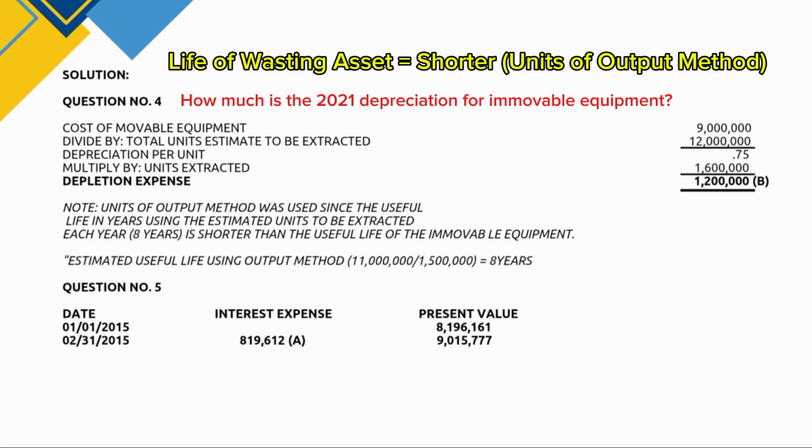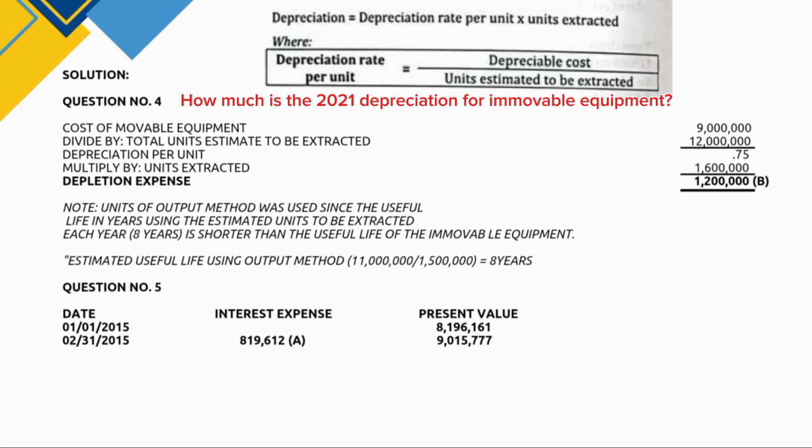So since the useful life in years, using the estimated units to be extracted each year, is shorter than the useful life of the immovable equipment, we will use the units of output method, which is depreciation equals depreciation rate per unit times units extracted, where depreciation rate per unit is equal to depreciable cost over units estimated to be extracted.